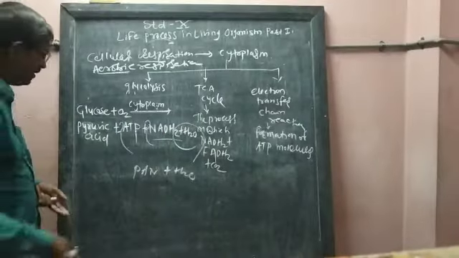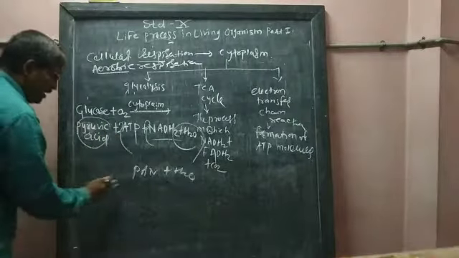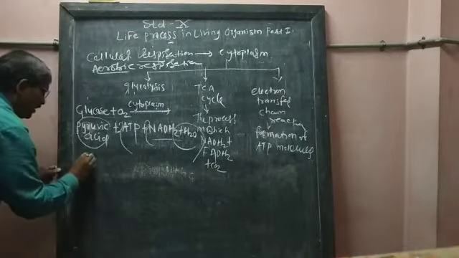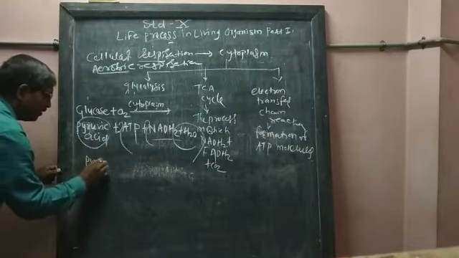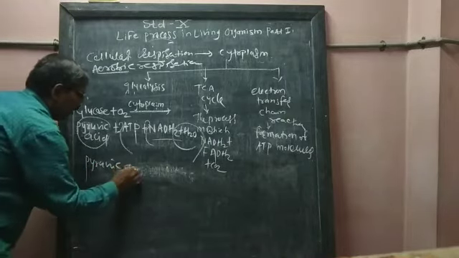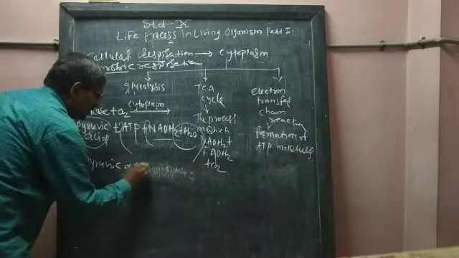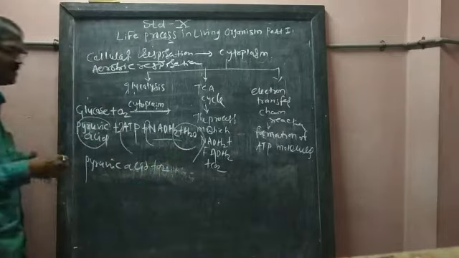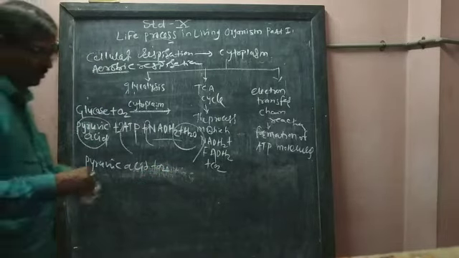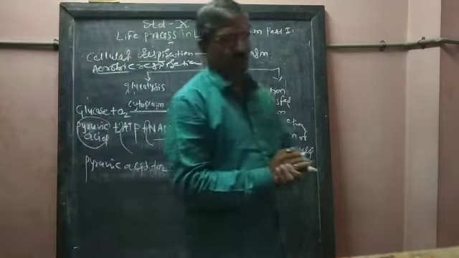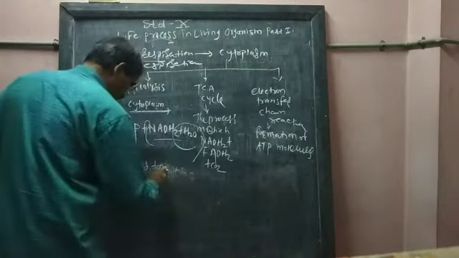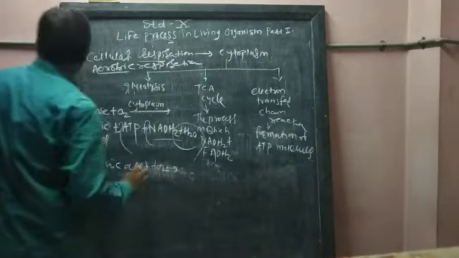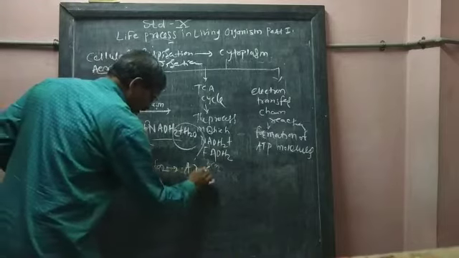Then what happens afterwards to this pyruvic acid? Again this pyruvic acid reacts with oxygen, a complete reaction with oxygen, in the cytoplasm only, and it produces the word ANC. Keep in mind what ANC means.